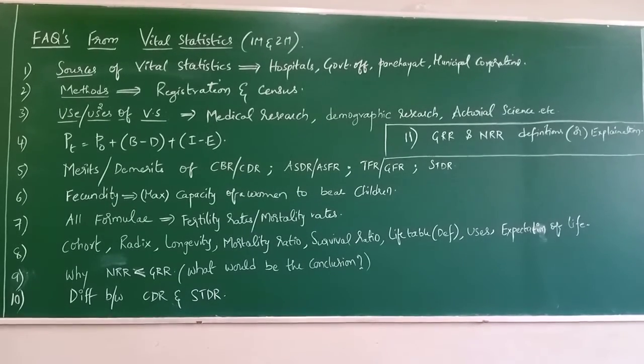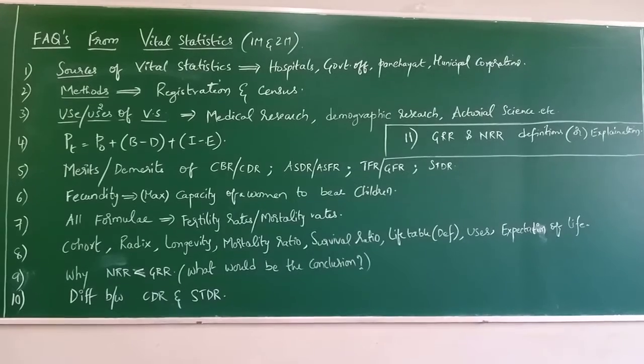Now coming to the demerits of CBR and CDR. What are the demerits? The common demerit between these two is, as I said, that it does not need detailed information. Detailed information means no age composition or sex composition. So that is the demerit you write under both these methods. That is, it ignores the age and sex composition of the population. Both the methods ignore the sex as well as age compositions of the population.